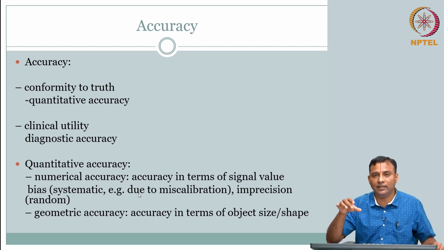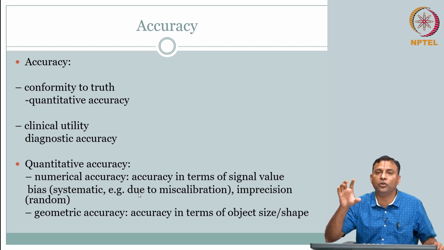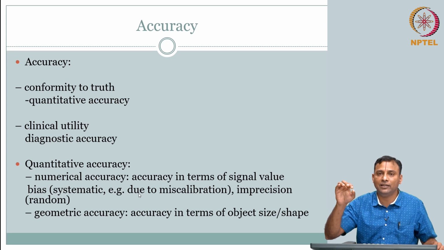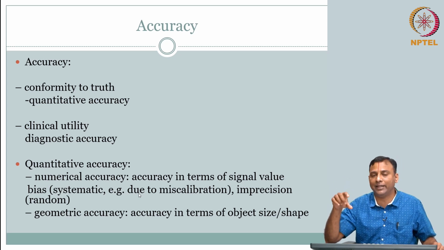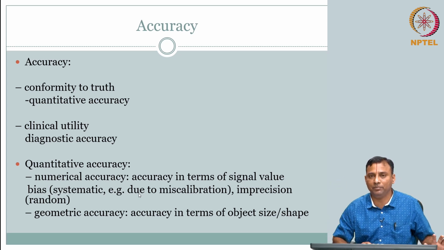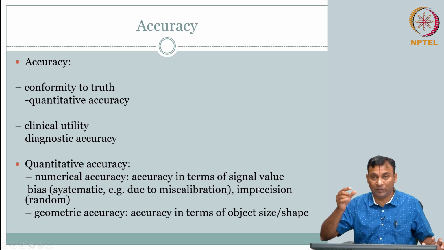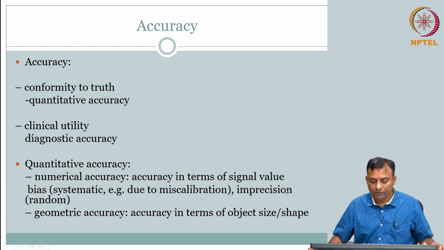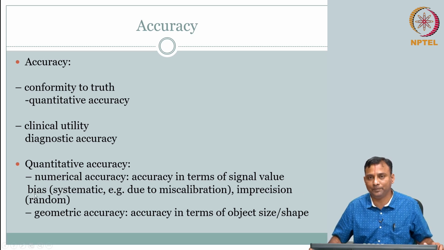If I know that, then I can immediately correct for it and say, if it is 1 centimeter, I have to subtract half a centimeter because there is a systemic bias. So the actual size is only 5 millimeter, so that is not a problem. That is your systemic bias. But then the problem is noise; it is not precise. That is your random part of it. So, that is your quantitative accuracy.